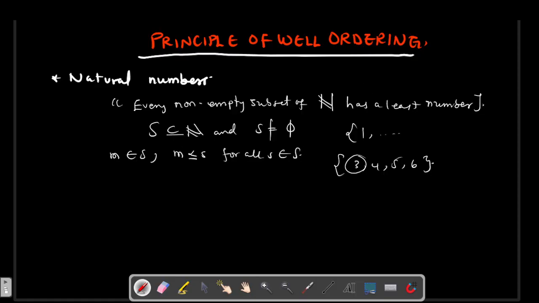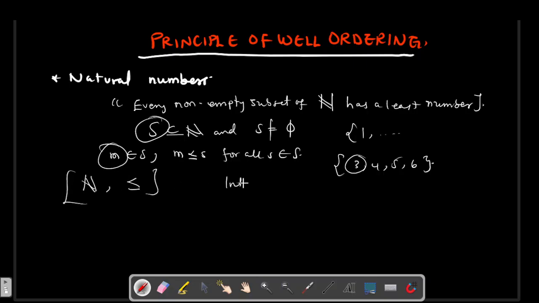So the mathematical relation here is saying that we have a subset, a bigger S, which is a subset of natural numbers, provided that my new subset is not empty and I have elements, then surely there is this particular element within my new subset called M that will be the smallest number, and that is the idea of well ordering. So we say that N is well ordered. Mostly you see this, okay?